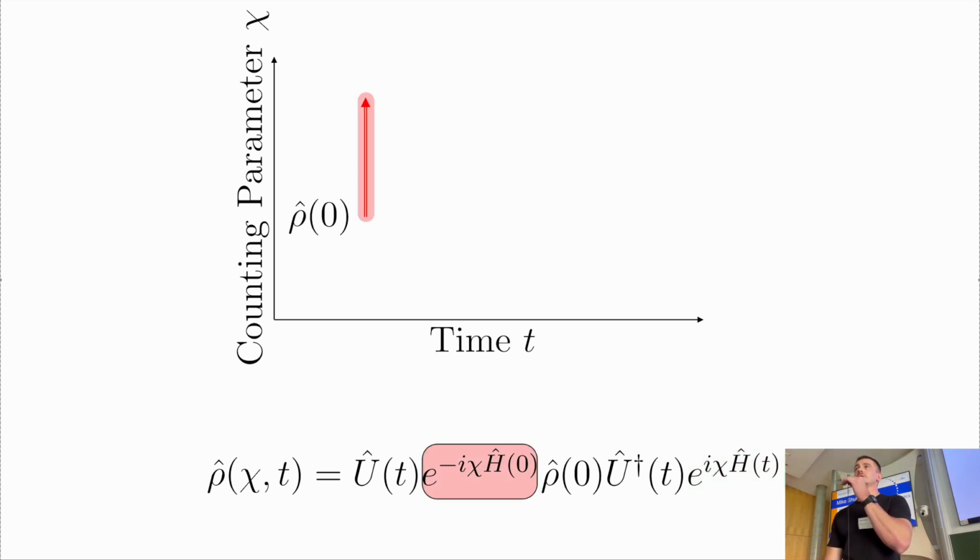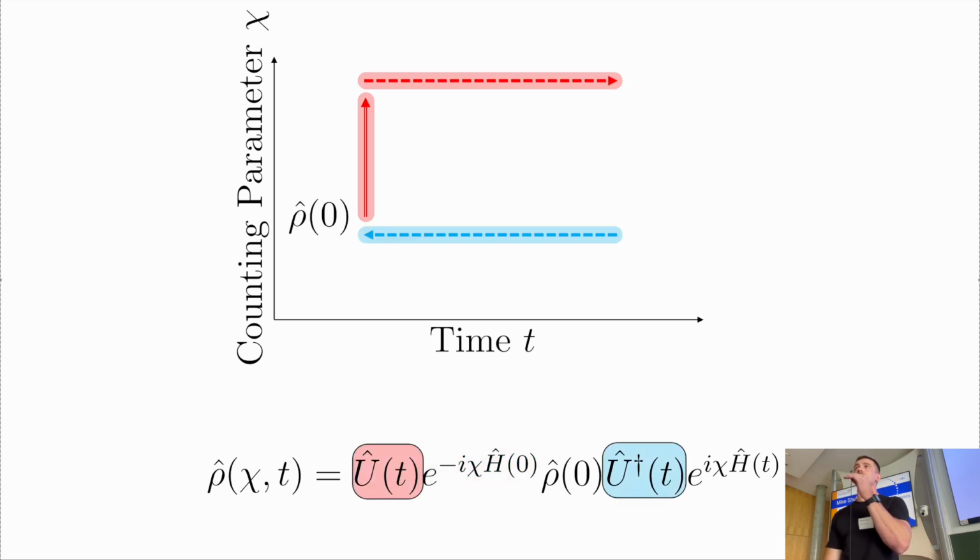So we interpret this term which acts on the initial state to move us upwards in this diagram. It moves us forwards in the chi direction. We then have unitary evolution, which moves us forwards and backwards in time. And then we have this final term, which is the second measurement, which moves us backwards in the chi direction. And if we do this, we end up with this generalized density operator. And remember, this thing encodes the work statistics.